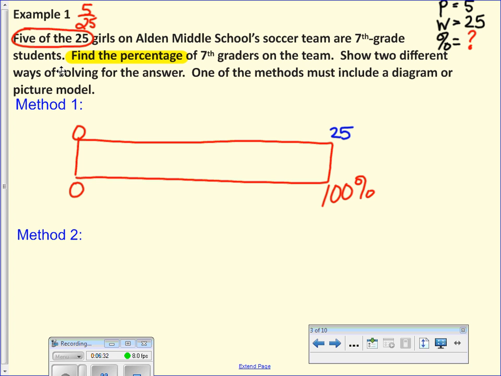Any questions so far on where did the 25 come from? Why did you put the 25 there? Where did the 100 come from? I had a question.